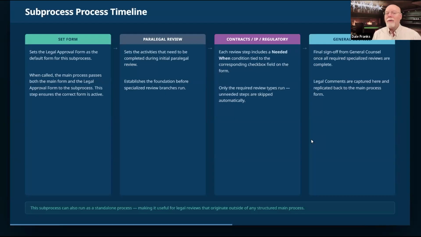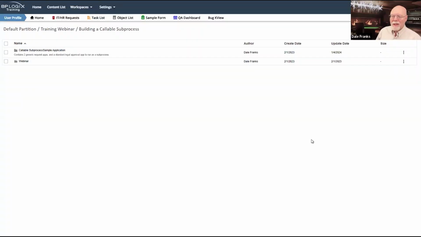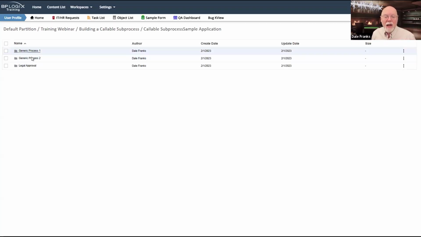So with all of this in mind, and now that we have some sort of notional idea of how all this looks, let's start building it. Now, just so that you know, I have a callable sub process sample application, and it contains two generic processes, both of which call the legal approval process.